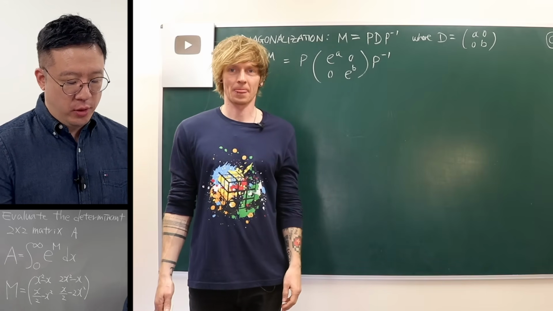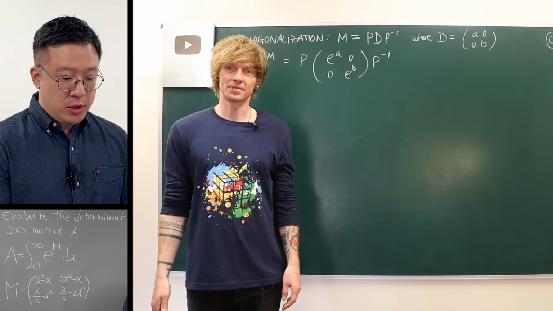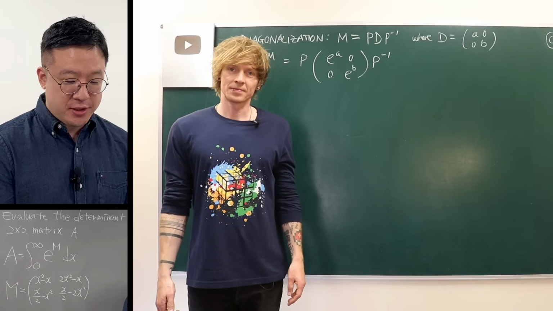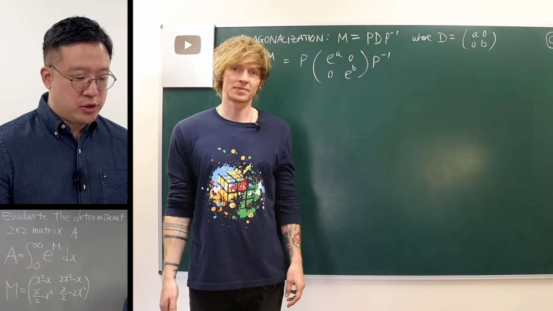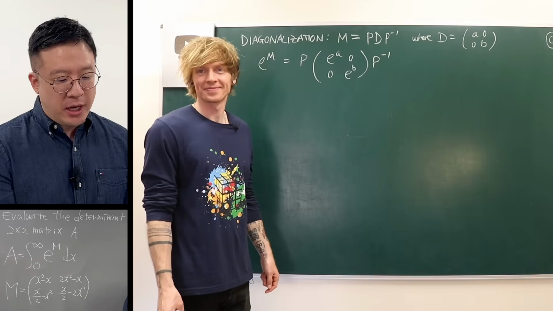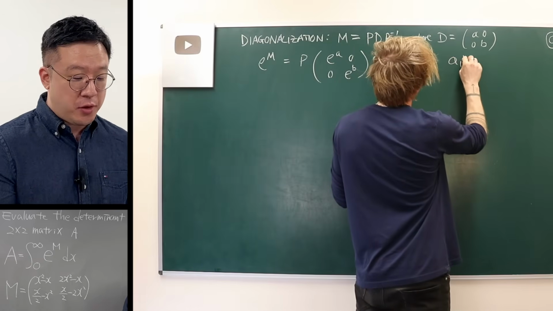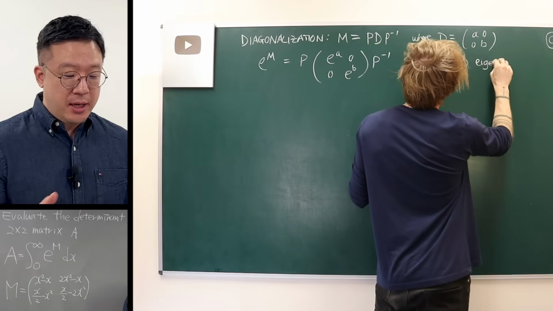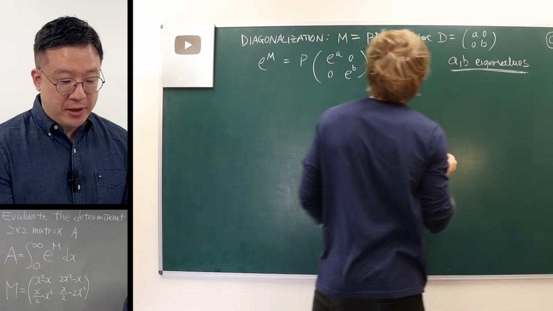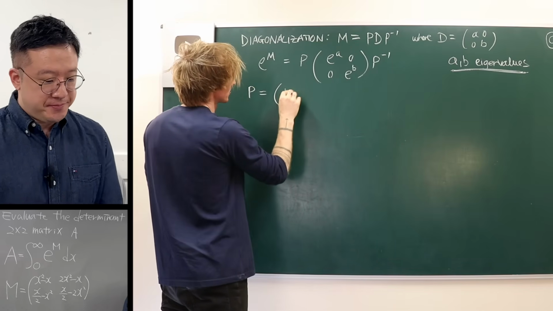So since you worked on diagonalization, now we need to find the P and D, like you said, right? In order for you to find the P and D, we should work on eigenvalues and eigenvectors, because your matrix D, which is a 2 by 2 matrix, should be those two eigenvalues with the 0s. So we should find 2 eigenvalues, and at the same time find V1 and V2 in order for you to construct the P, which is also a 2 by 2 matrix. Those V1 and V2, which are column matrices, should be your eigenvectors. So the next step seems to be for you to work on eigenvalues and eigenvectors.